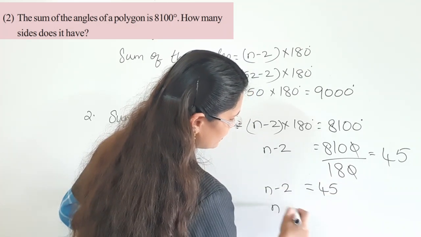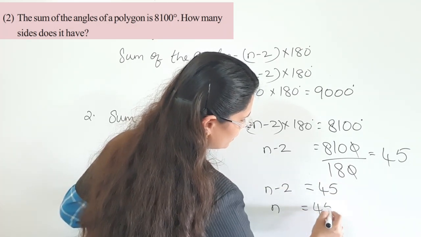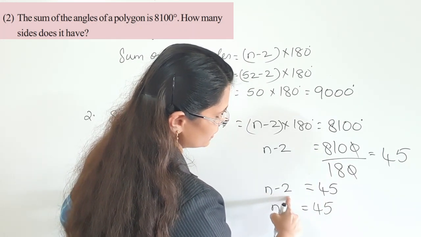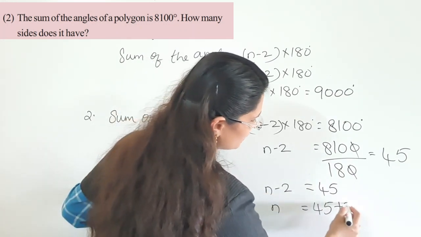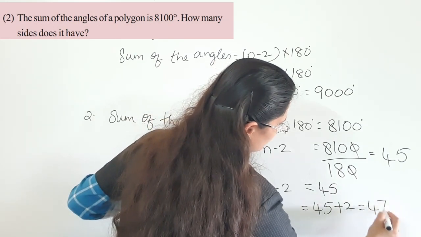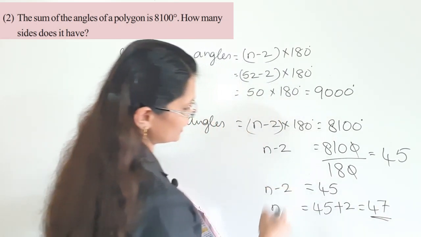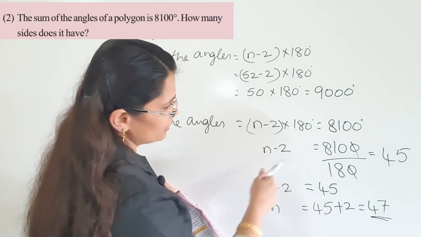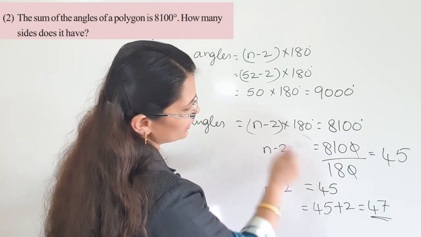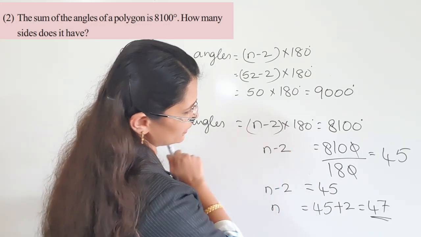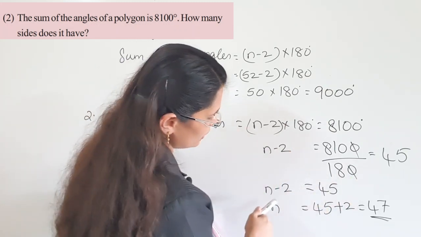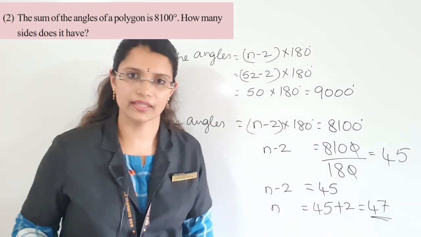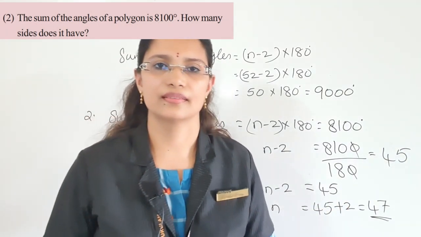So n is equal to 45. This minus 2 goes to the right side, which means plus 2, so n is equal to 47. So the number of sides of this polygon is equal to 47. Here, why did you write divided by 180? Here it is multiplication, that is why divided by 180. Here this is minus 2, so plus 2. Okay. Is this clear, children?